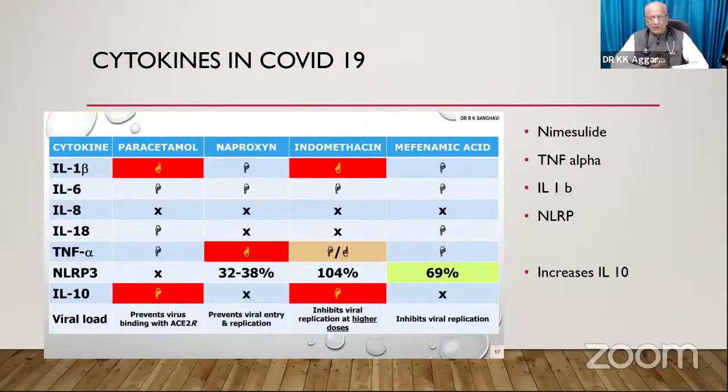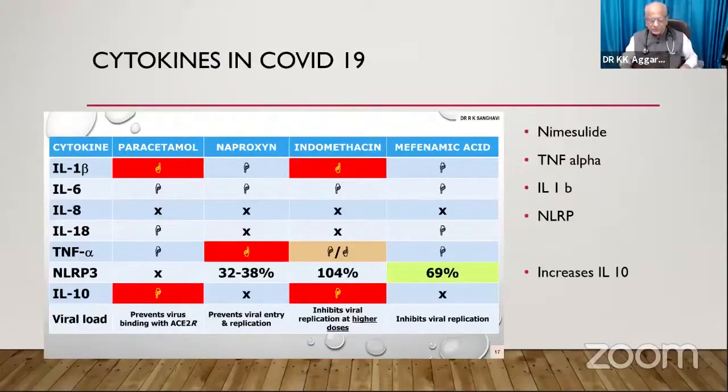If you want to give a drug for 3 months, obviously you cannot give nimesulide because that is not approved for more than 14 days. If you want to give it in children, mefenamic acid. Otherwise, in the acute phase, nimesulide and mefenamic acid are comparable to each other.